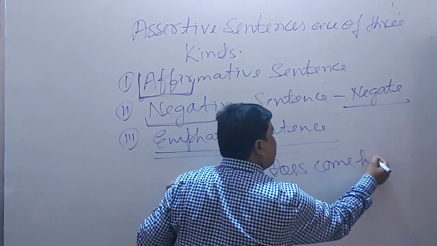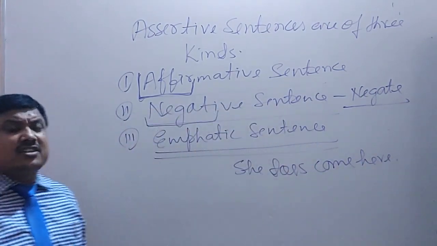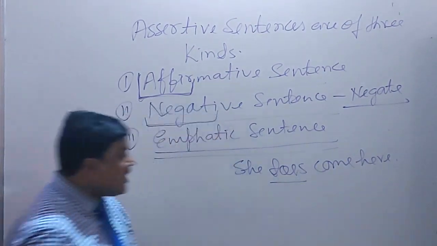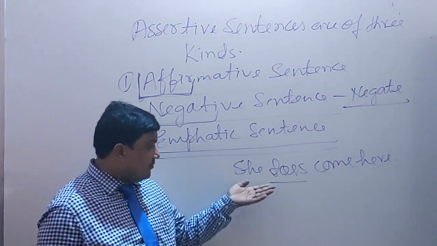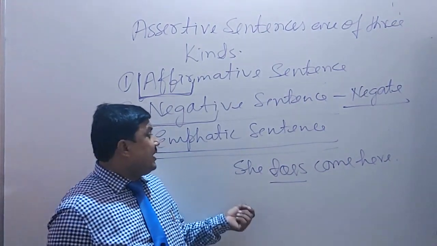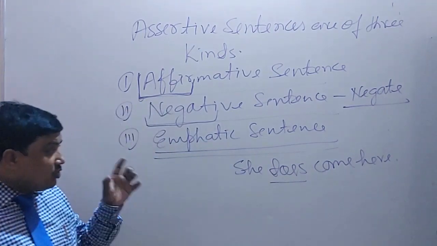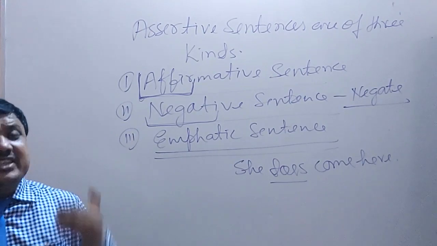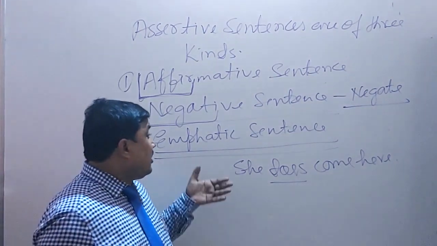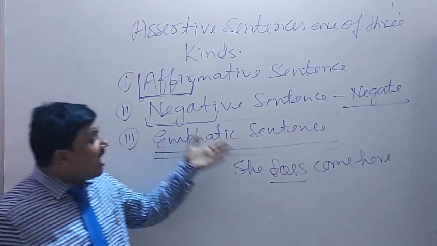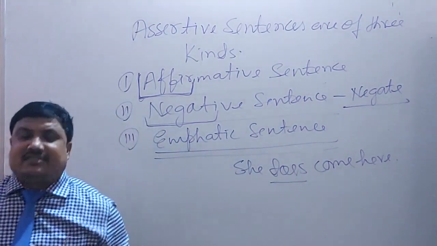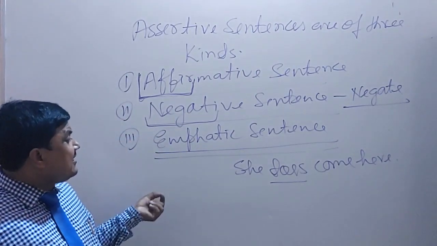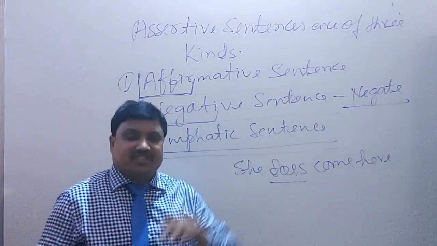She does come here means वह यहाँ आती तो है. Dear students, one thing I want to tell you here. Later I will tell you in detail about the emphatic words do and does. These are 2 words which create the emphatic part in a sentence in present tense. Did is used for making any sentence emphatic in the past tense.